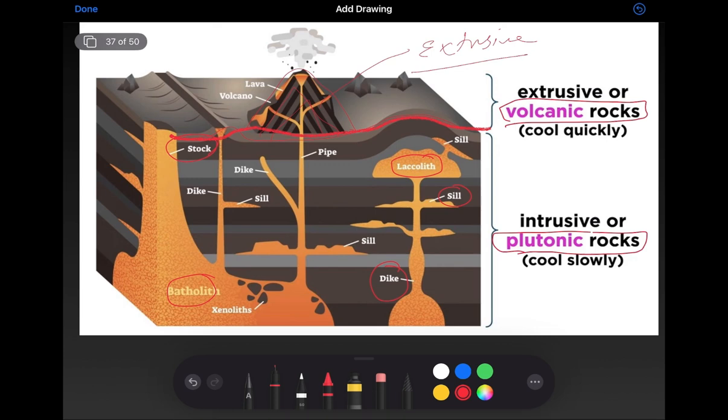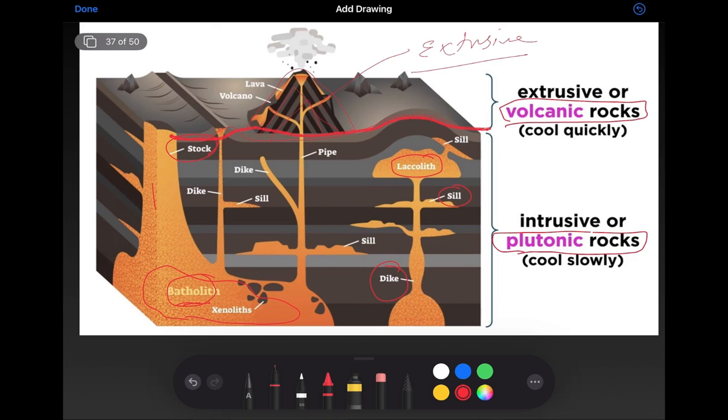So these are the various intrusive features. So first let's understand this batholith. So batholith is a long, as you can see, irregular dome shaped structure formed by the cooling of magma along deeper layers of lithosphere. So when the magma cool in the deeper layers, batholiths are formed. Batholiths as such did not have any shape.